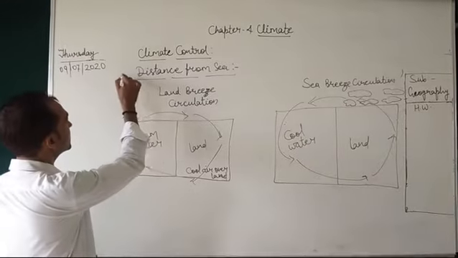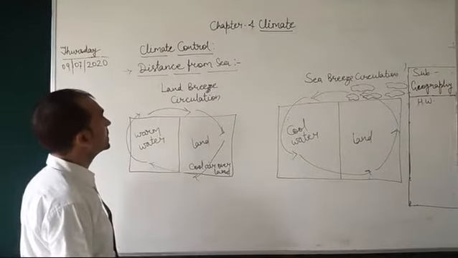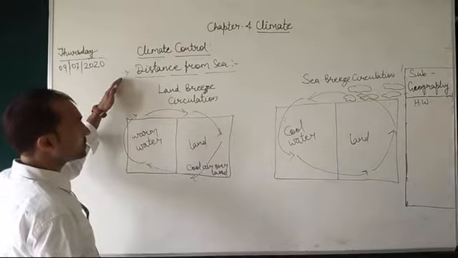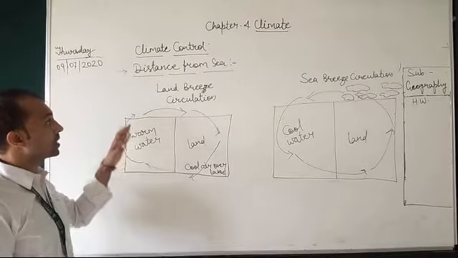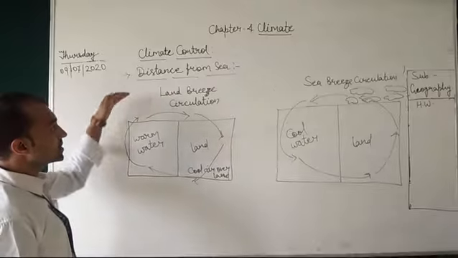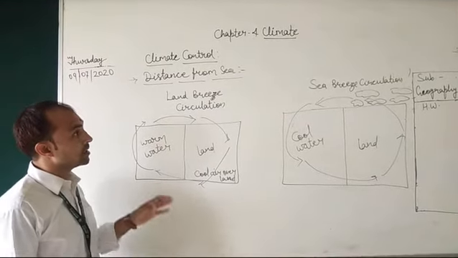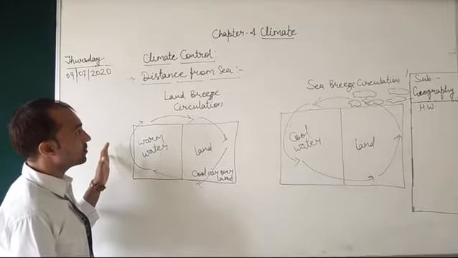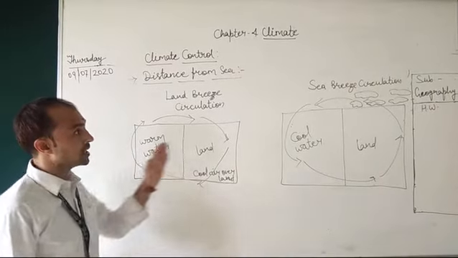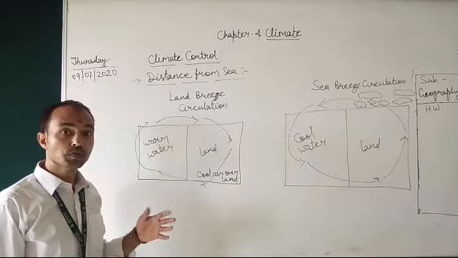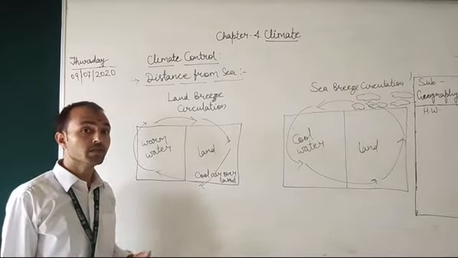Now students, let's understand the next climate control, which is distance from the sea. We can understand this better by connecting it with the concept of land breeze circulation and sea breeze circulation, which you have learnt in your previous grades.